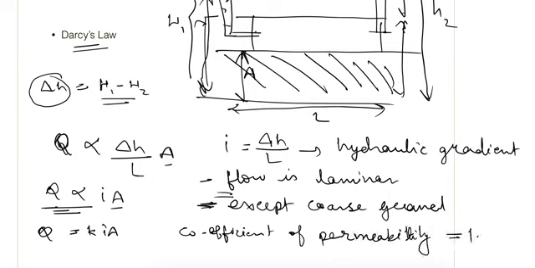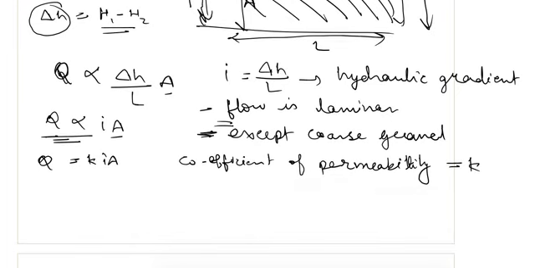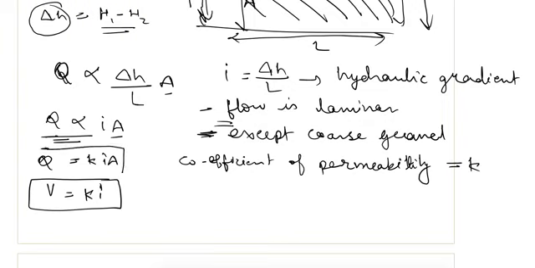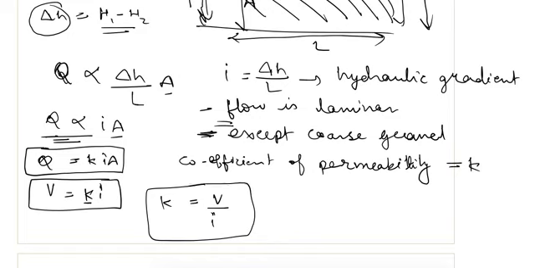And denoted with K. So Q is equal to KiA, and if we divide discharge by area, we get the velocity. So velocity is equal to Ki and Q is equal to KiA. And from here we can define the coefficient of permeability as the velocity of flow under the unit hydraulic gradient.